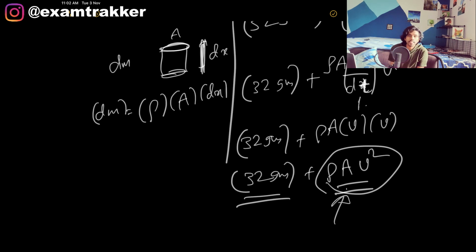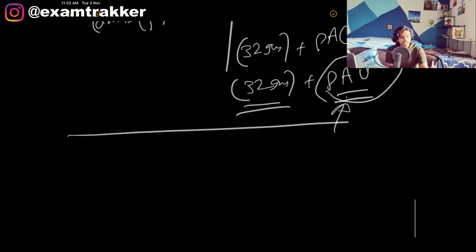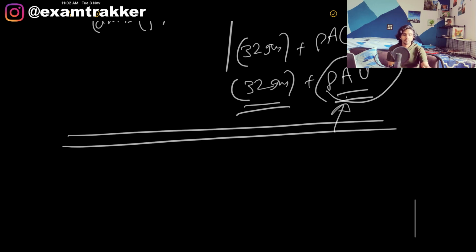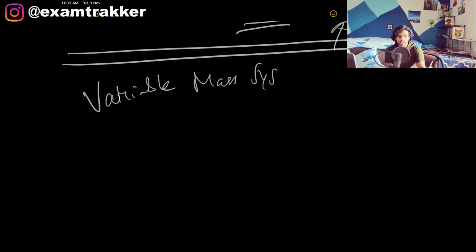Now this basically is a variable mass system. There is nothing else that we can talk about it. This basically is a variable mass system. But they in fact give you another idea about it. There is a whole different idea to this where they call it a variable mass system, and they use this idea in rocket propulsion.